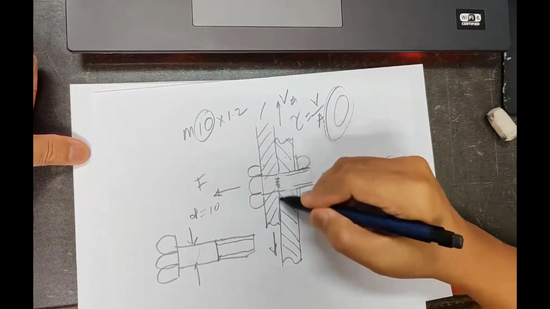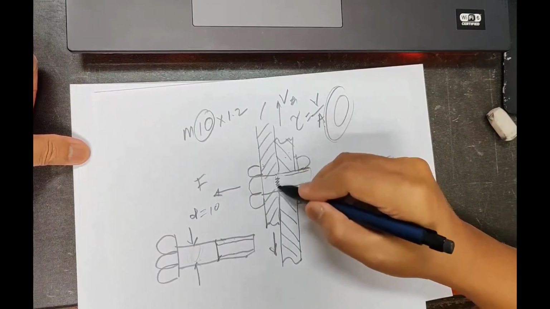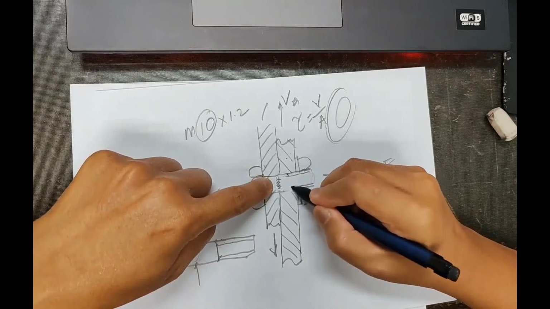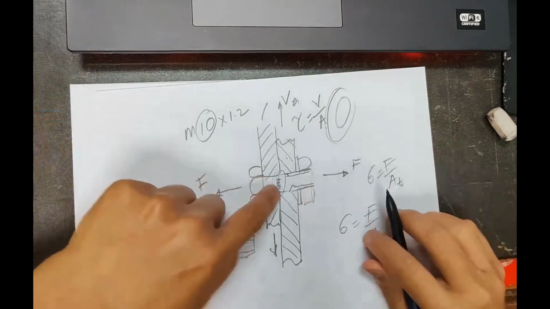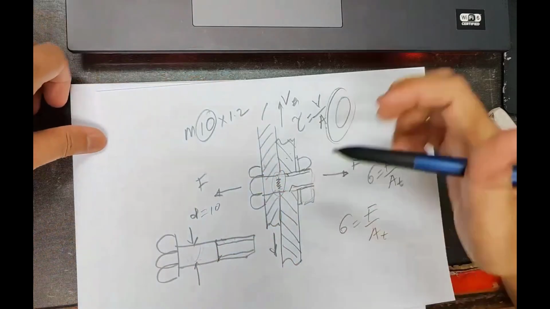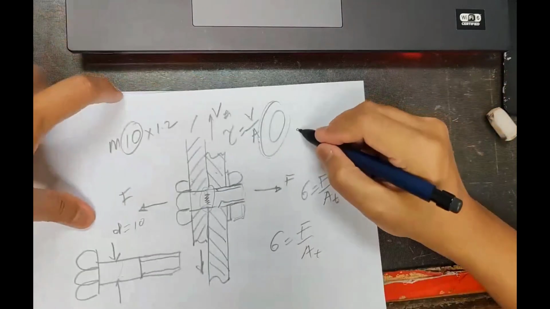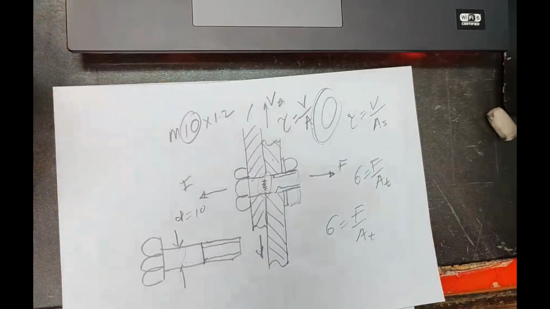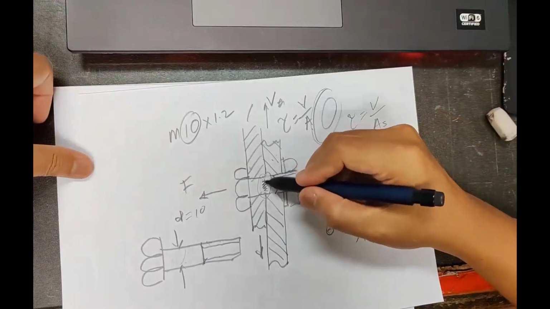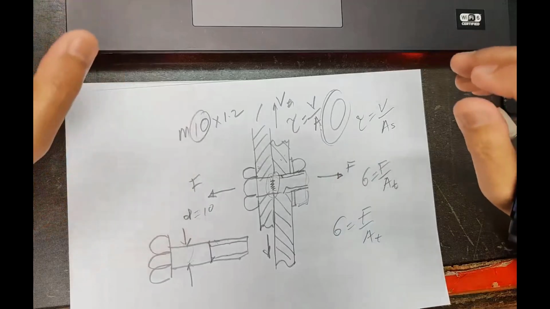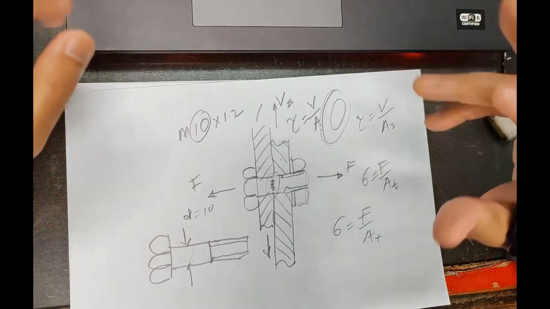At this section the thread is not there, the thread is only here. So at the shank length it is not the tensile stress area but the major diameter, so that is the area of shear. So tau is V over the area of shear. Be careful about it. Normally the shearing happens on the non-threaded part. That's the way the bolt joins in this type of bolt.